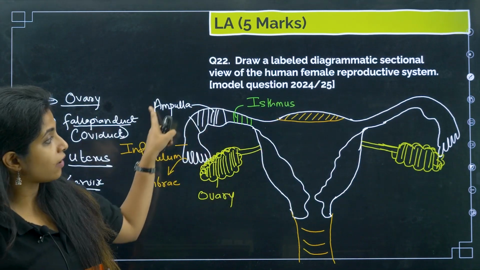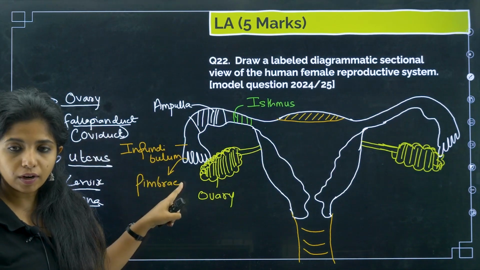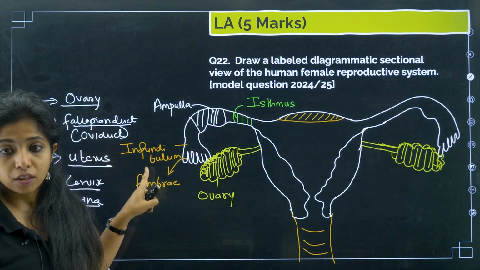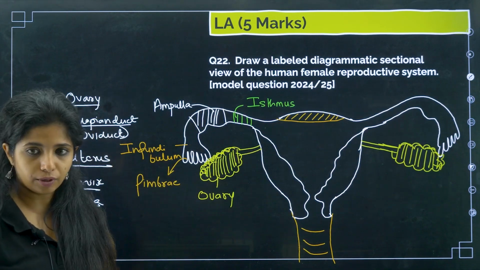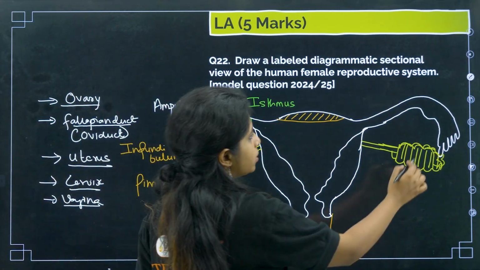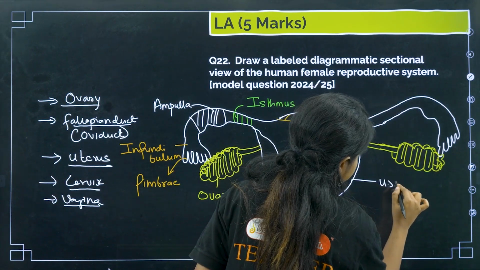So how many regions do you have in the fallopian duct, children? These three parts come under the fallopian duct. So you have the infundibulum, the ampulla, and the isthmus. The finger-like projections are known as fimbriae, which collect ova from the ovary. Now over here, this structure that you see is your uterus.